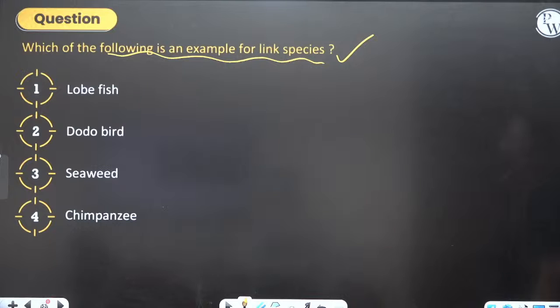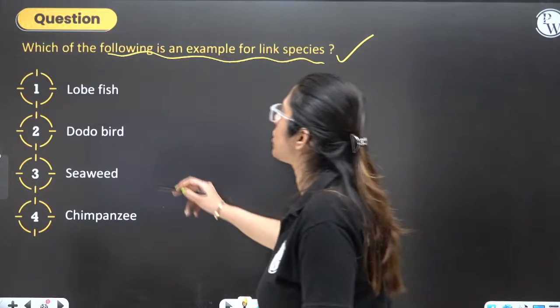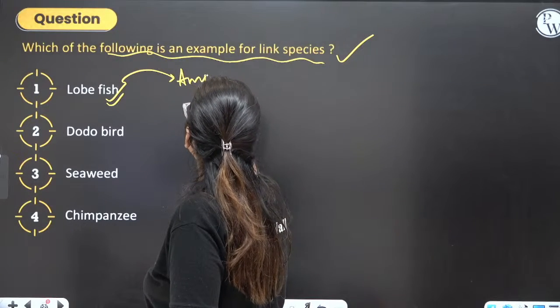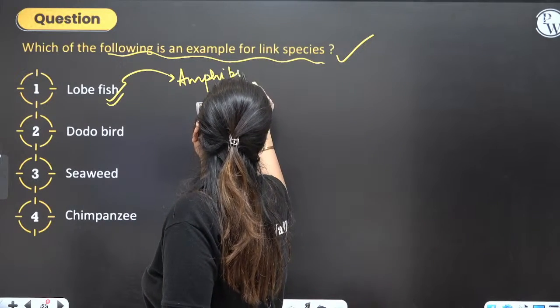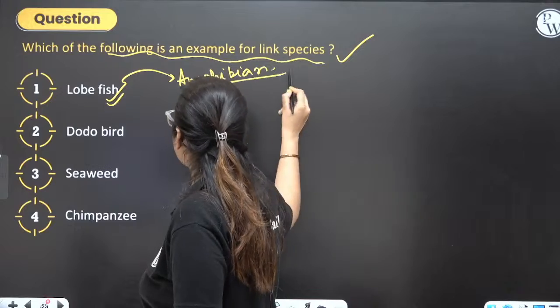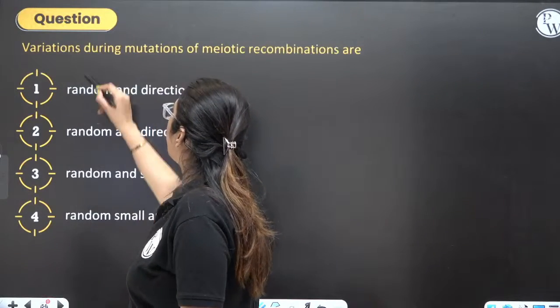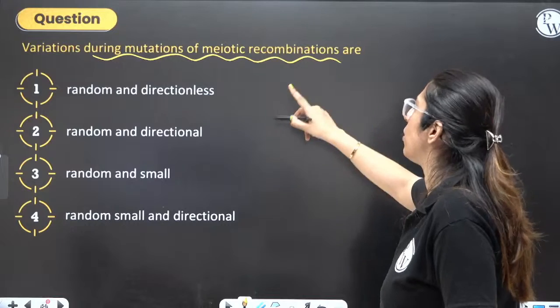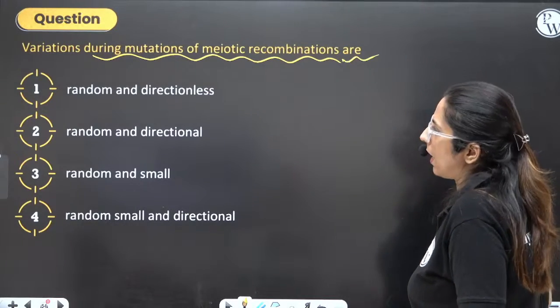Next. Which of the following is an example of a link species? Link species. What is that? Lobefish. Because this is the one which gives us an idea that fishes evolved, and now fishes form the amphibians.